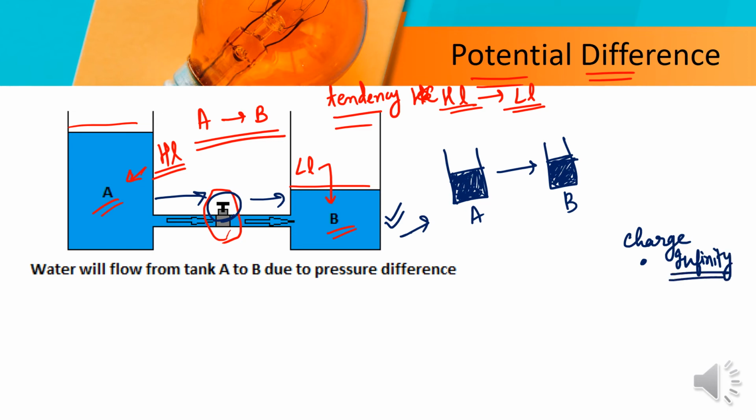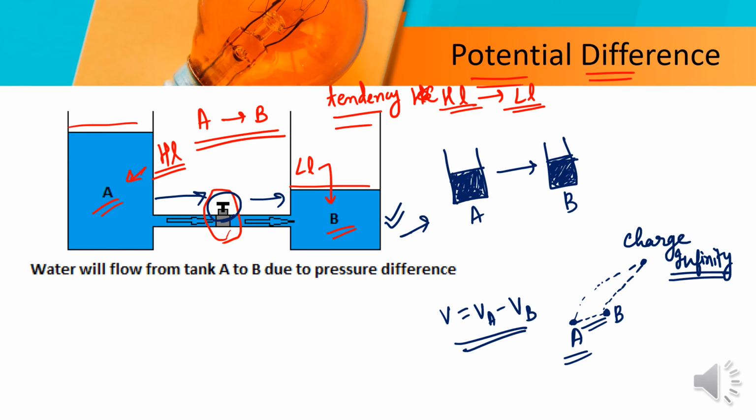If we are moving the charge from infinity to a point named A, and the second time we are moving it, it comes to a point B. The difference between the points A and B can be taken as V is equal to VA minus VB.